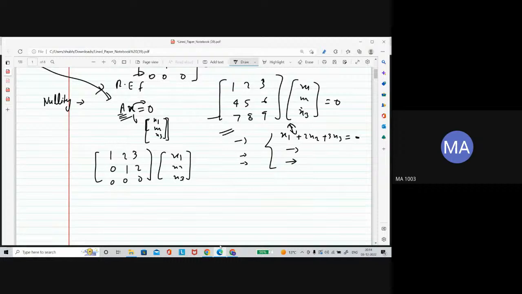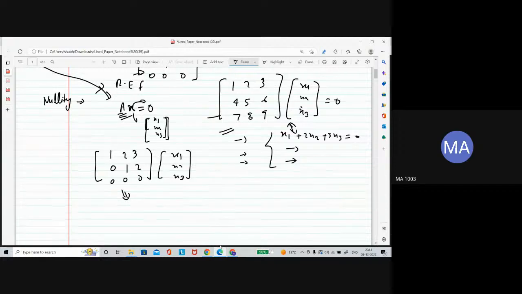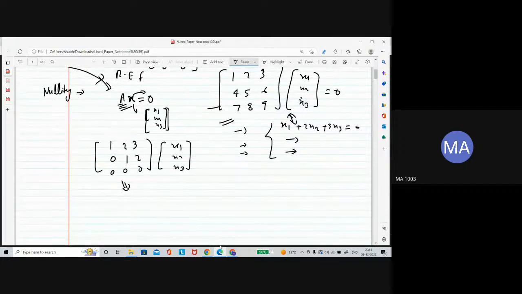Now you can go back from this matrix representation to the system of linear equations form, and this would be x1 plus 2x2 plus 3x3, just multiplying this with this column, equal to 0.